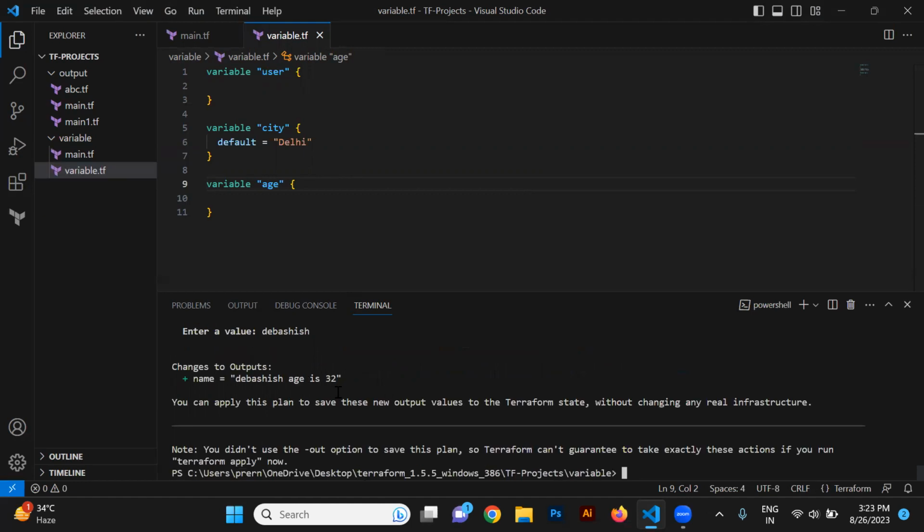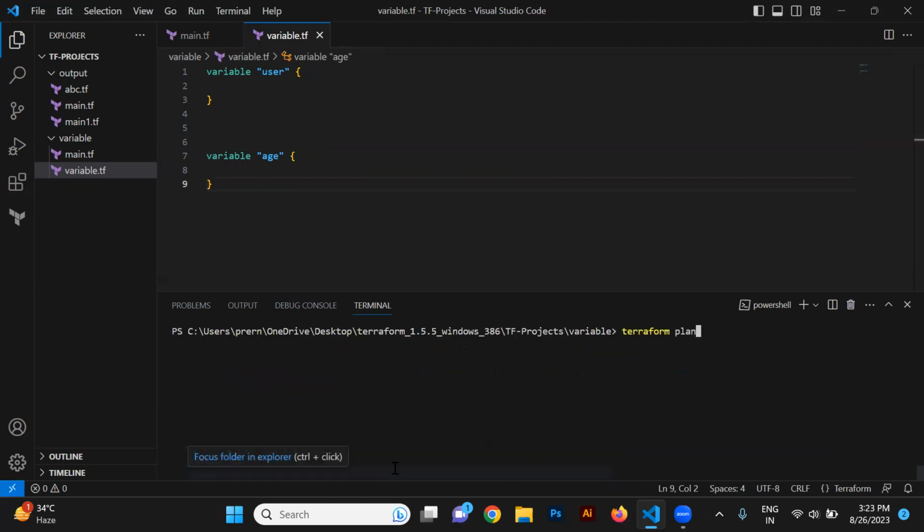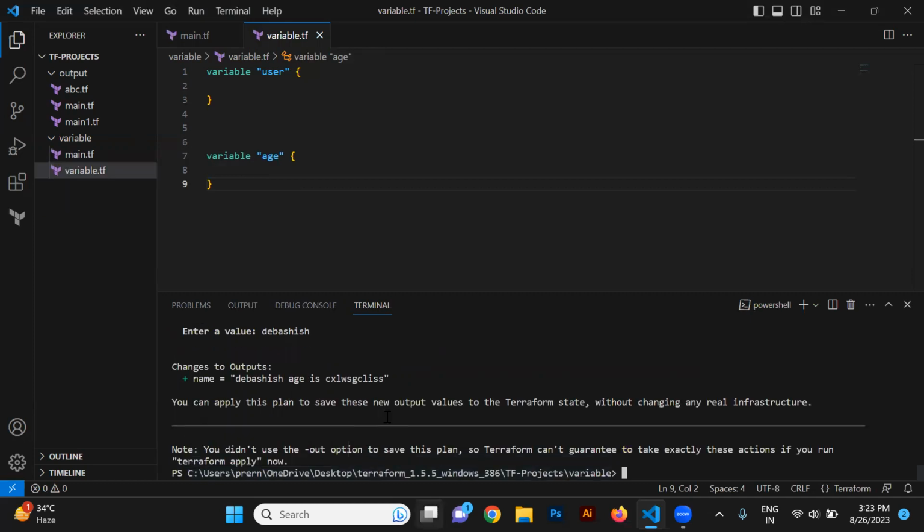So Ashish age is 32. We have removed this, so it's not required now. But see what happened. Suppose we write this way. Age is this, username Ashish. Is it the right thing? That Ashish age is this?